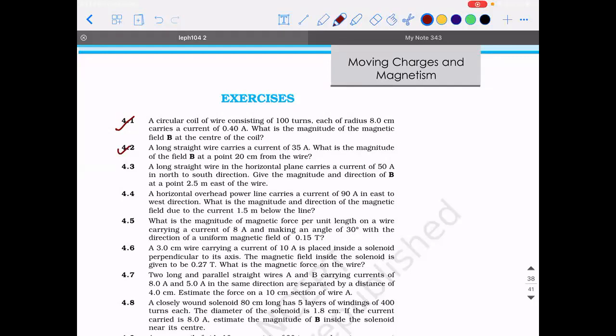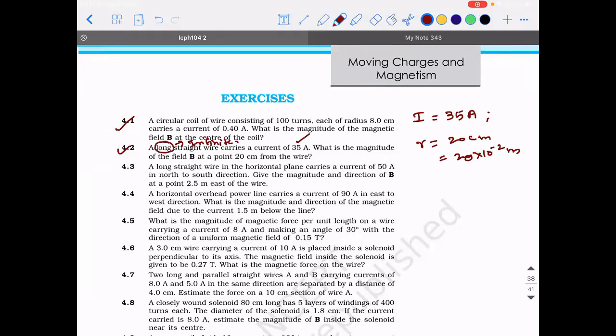So there is a long straight wire which carries a current of 35 amperes. So I is equal to 35 ampere. What is the magnitude of the field at a point 20 centimeter from the wire? So R is equal to 20 centimeter or 20 into 10 power minus 2 meter. Here the word long in physics means infinite.